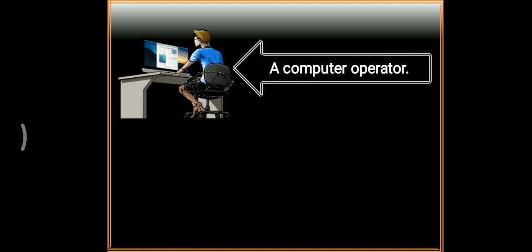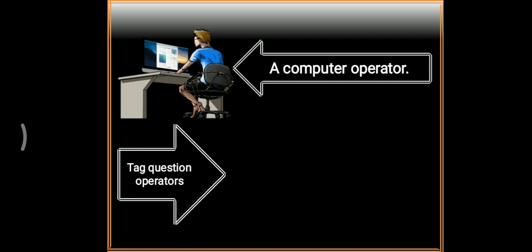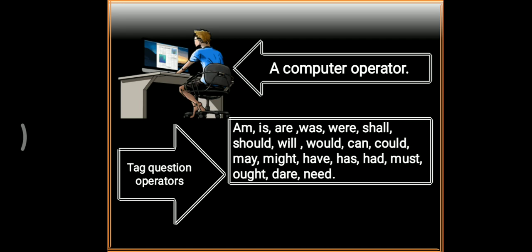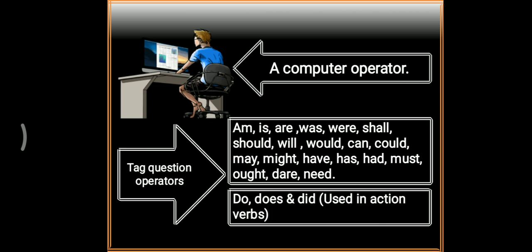What do you see here? A computer operator. Can we use a computer without a computer operator? We must use an operator. So, in tag questions, there are some operators that are am, is, are, was, were, shall, should, will, would, can, could, may, must, have, has, had, ought to, dare, need, do, does, did. These are called operators of tag questions.